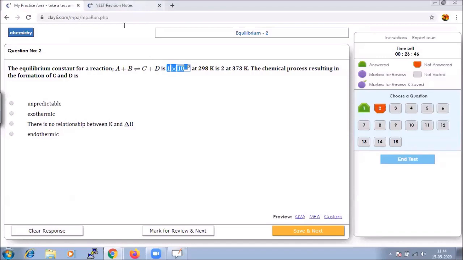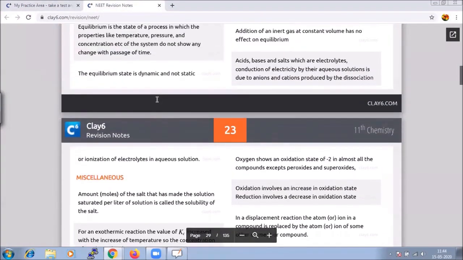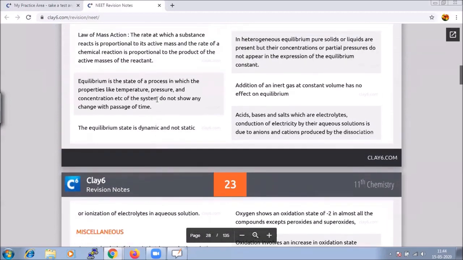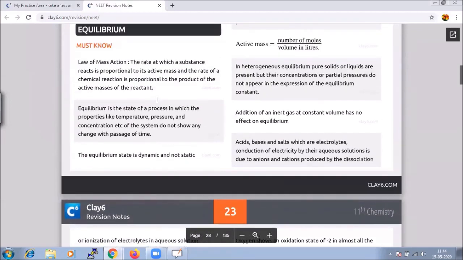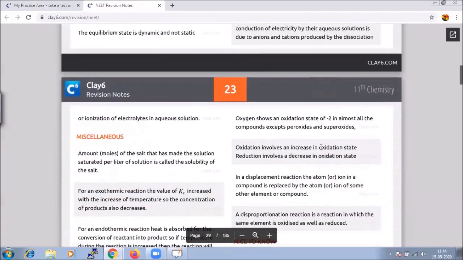Here I focus on endothermic and exothermic. It is very important to make a note of it. So when we are talking about exothermic and endothermic, we should know the factor where it is important.